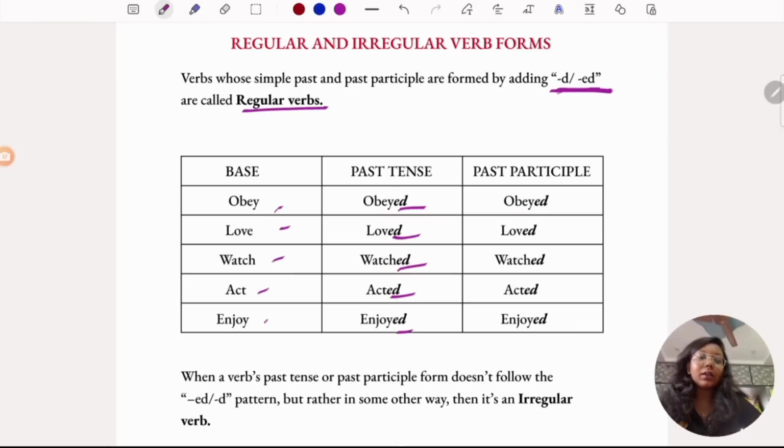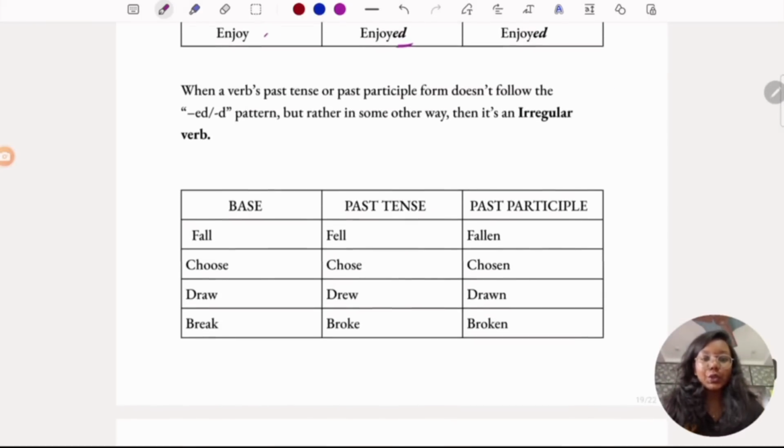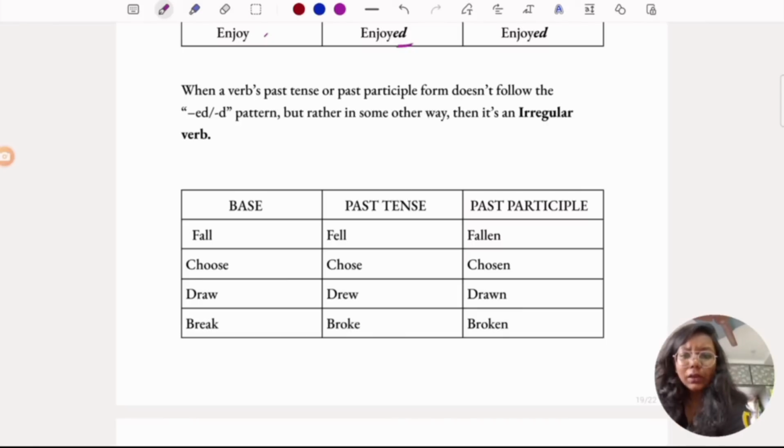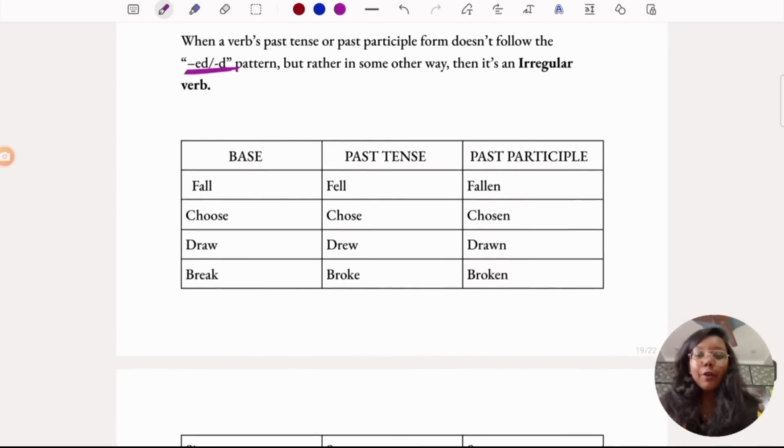So you might wonder, what are irregular verbs? It's simply the opposite. If there is no such suffix added to them, but in some other way the past participle has been formed, then they are irregular verbs. If you see the example here, fall. For fall, the past and past participle are fell and fallen.